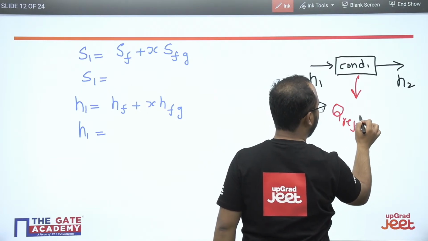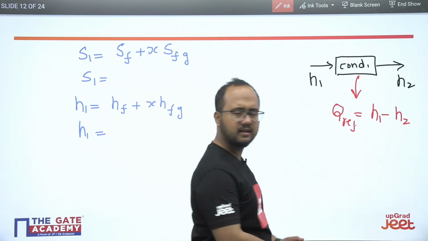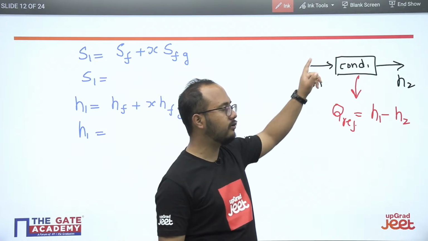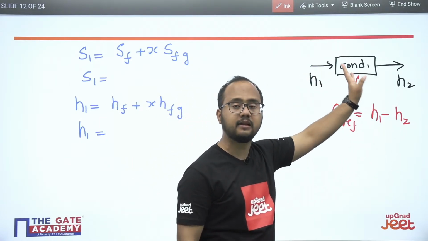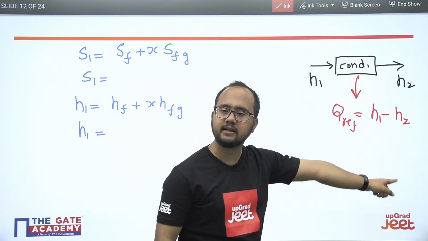Q rejection will be H1 minus H2. It's very simple. So with H1 enthalpy, fluid is entering the condenser, and with H2 enthalpy, fluid is leaving the condenser. So Q rejection will be H1 minus H2.